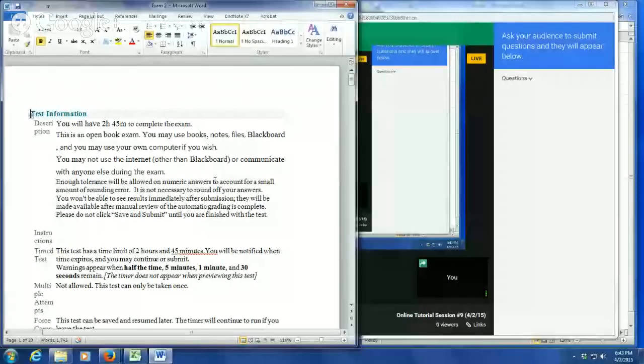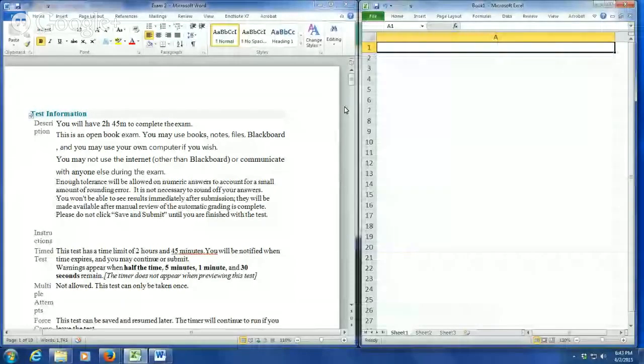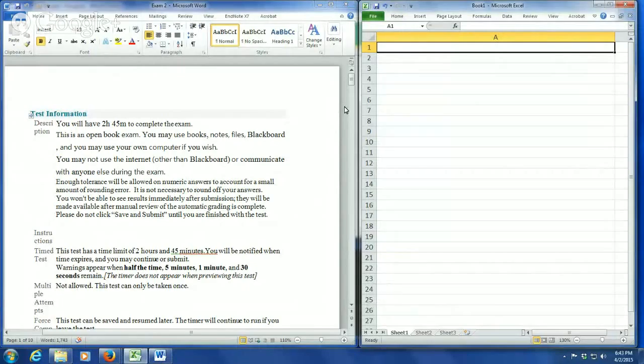Okay, good evening, everybody. This evening, I'm going to be going through some of the questions from the exam, particularly the ones that involve doing some calculations and showing you how to get to the correct answers in Excel. I'm going to be focusing primarily on the questions that it looks like people had the most trouble with, so that we're able to get to the questions that were hardest for most people.